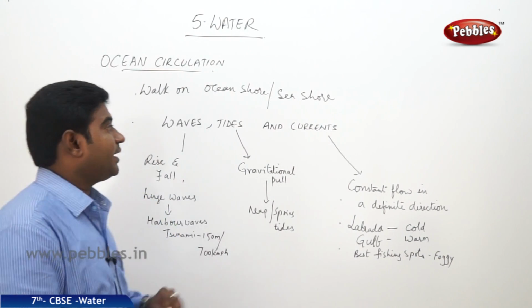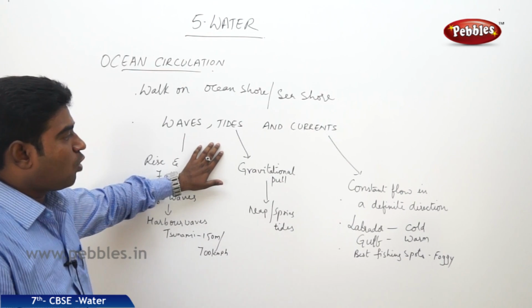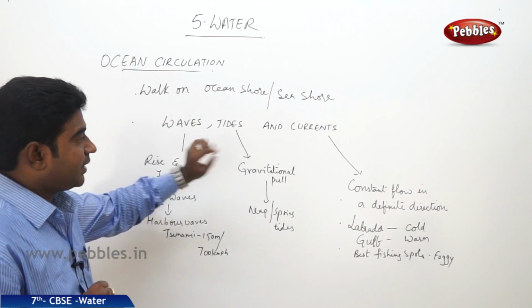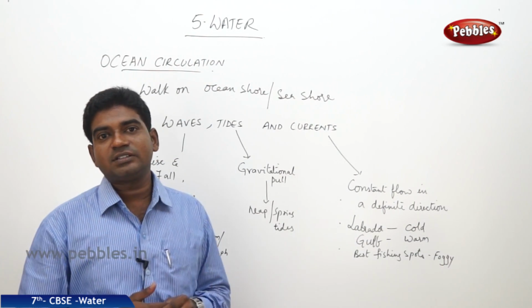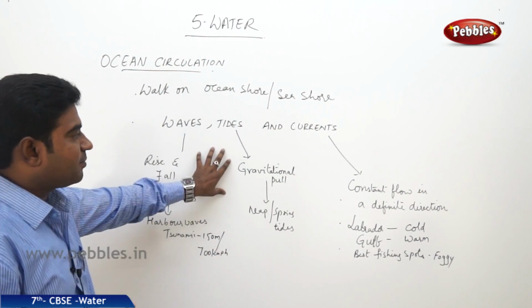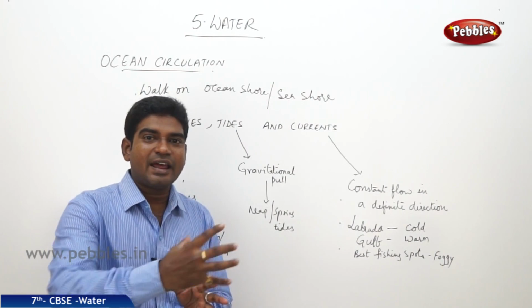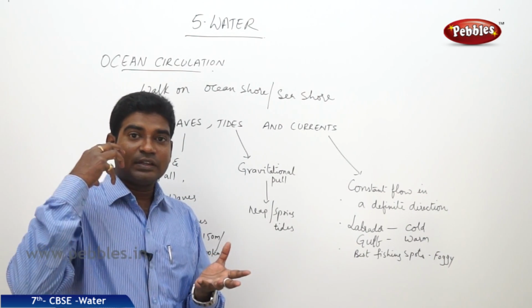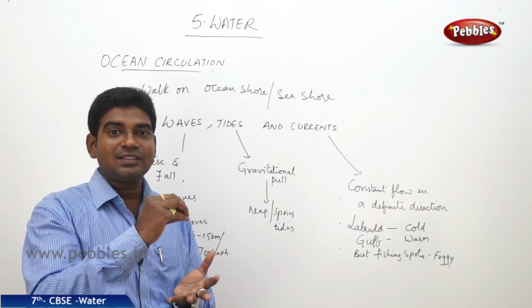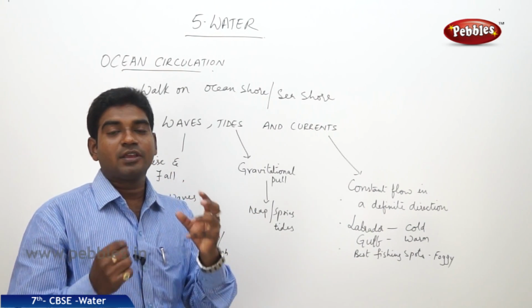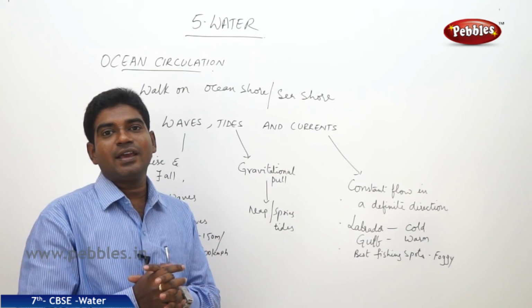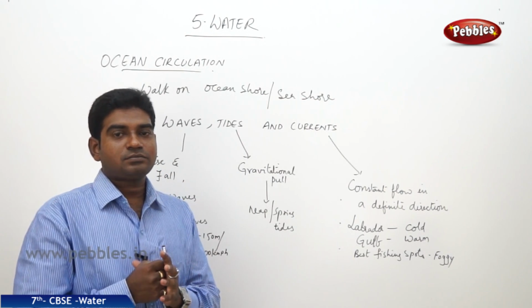Now coming to the next important movement of water, that is tide. What is tide? A tide is the gravitational pull on the water present on the earth by the moon and by the sun.